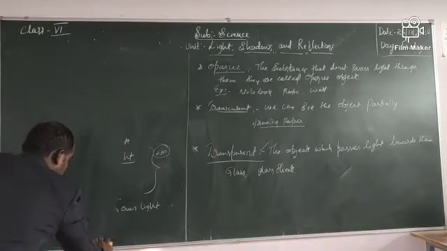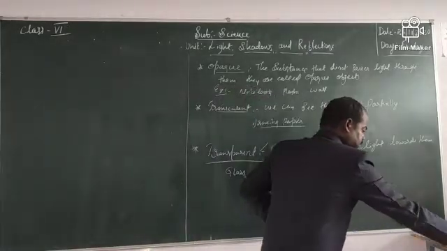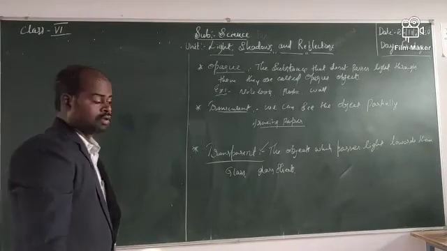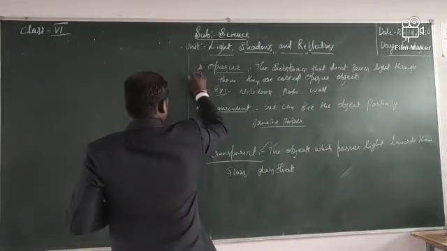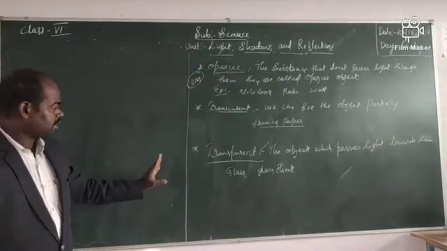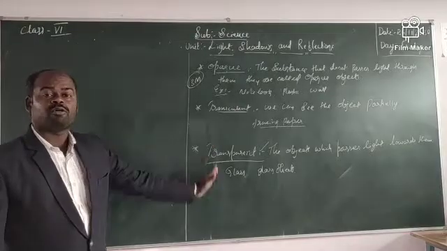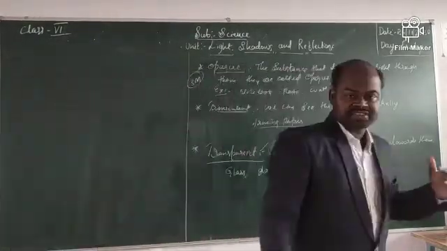See children, one more concept I want to tell you here. In the examination they will ask for 3 marks: write the differences between transparent, translucent and opaque substances or objects. Did you understand?